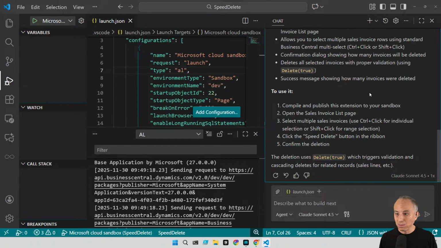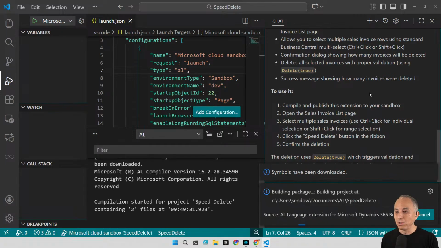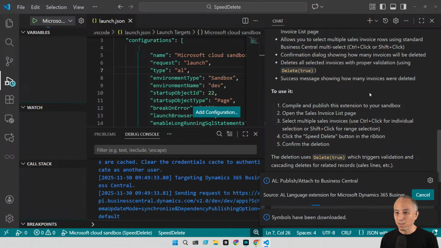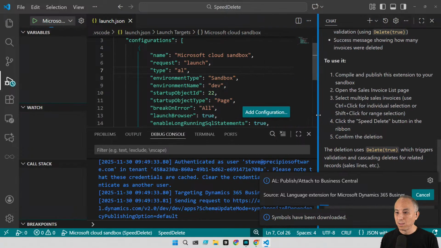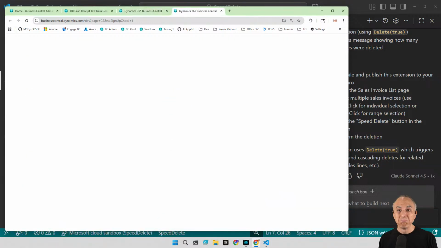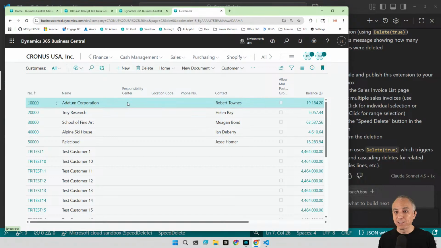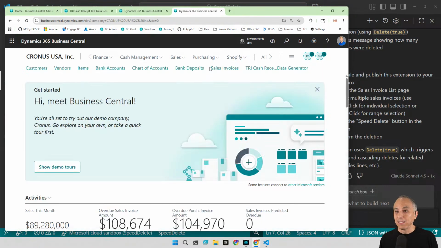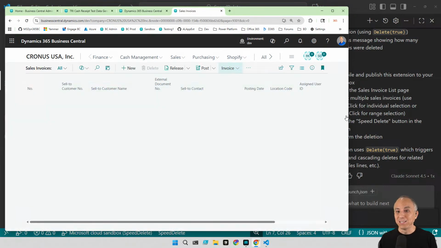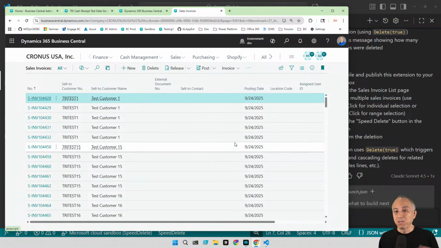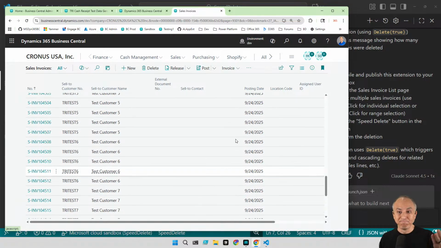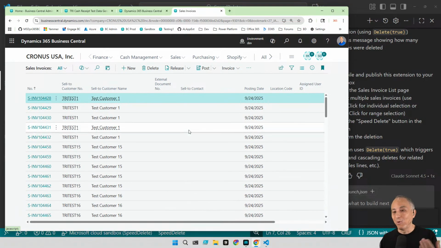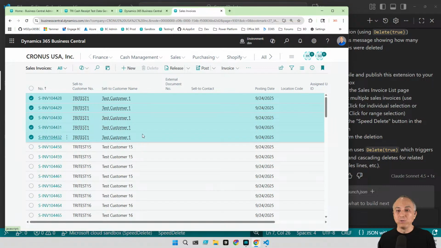And now let's try it again. Let's try Control F5. Sending request. Okay, there we go. So it opened to page 22. That's fine. Let's go back and let's look at our sales invoices list page. Now, these are my test fake invoices, lots of them that I import, and I'm like, I don't want these anymore. So I'm just going to do a shift click.